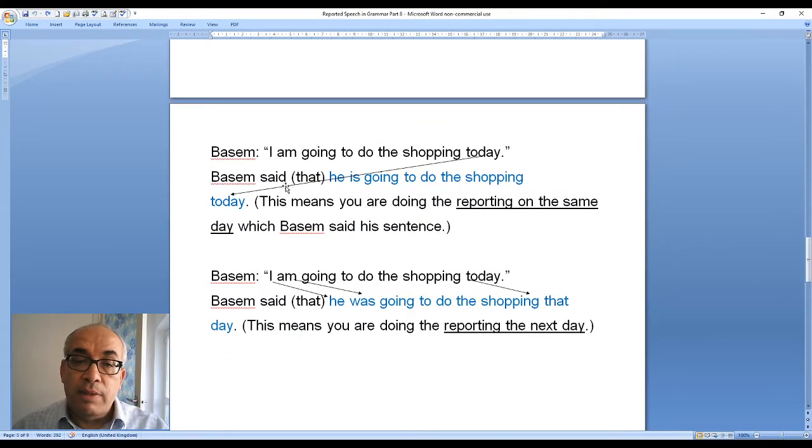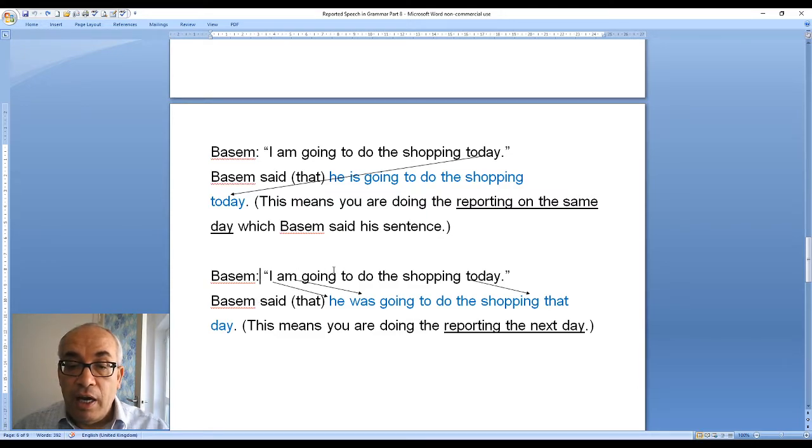Another sentence, Basim said, "I am going to do the shopping today." Basim said that he is going to do the shopping today. In this sentence, I don't change today. So this is today, and this is today. I don't change it. This means that you are doing the reporting on the same day which Basim said this sentence.